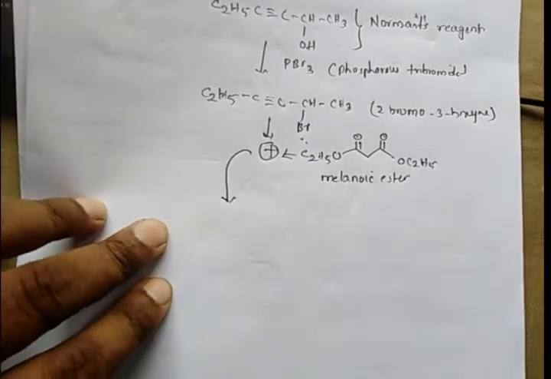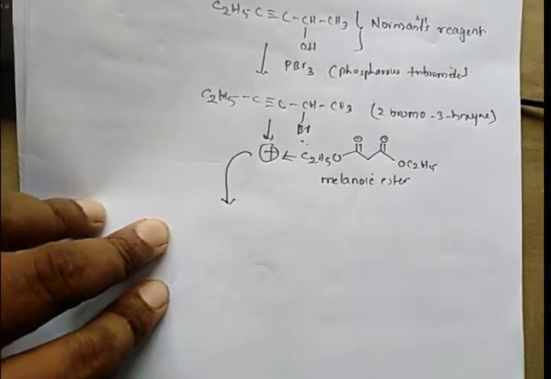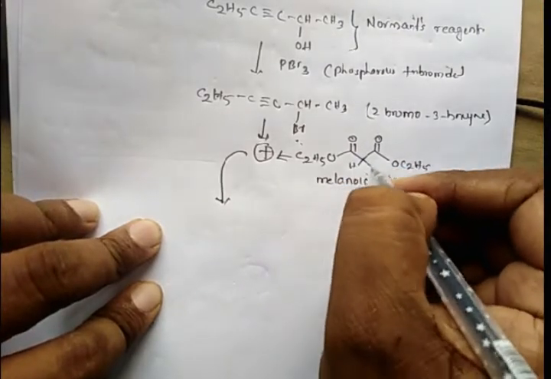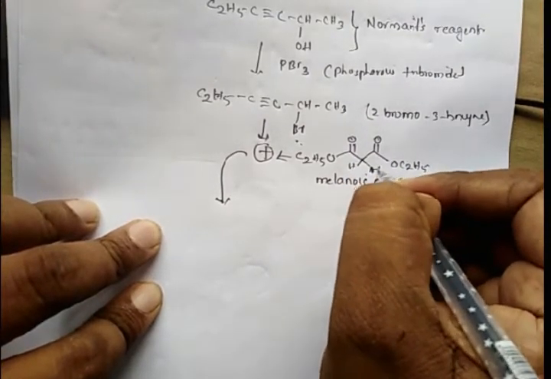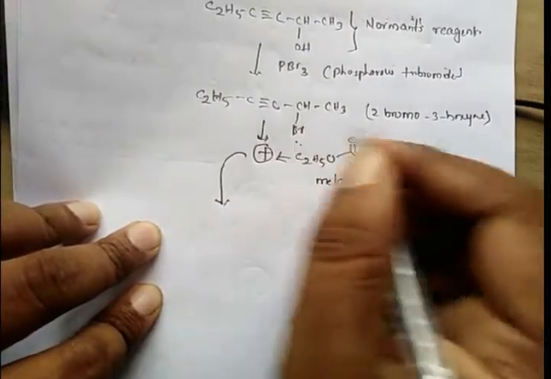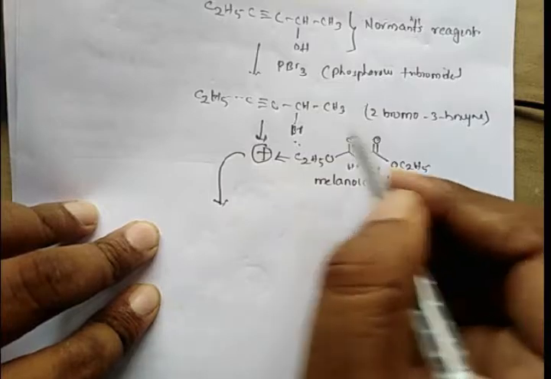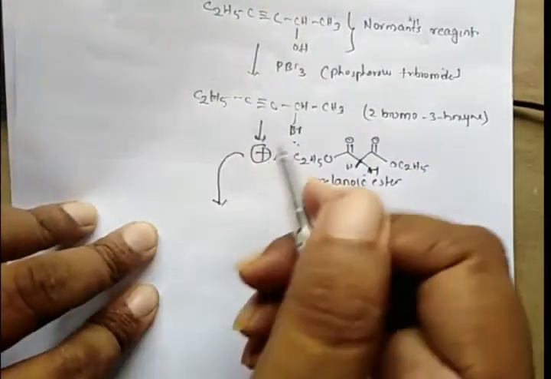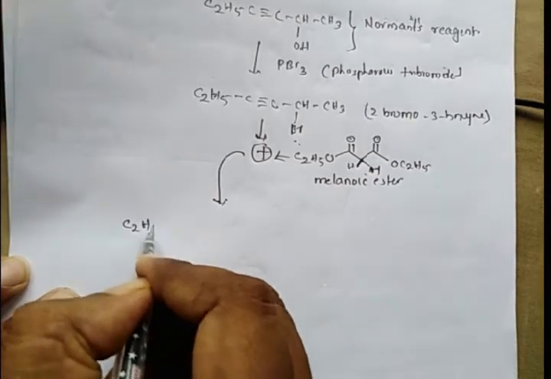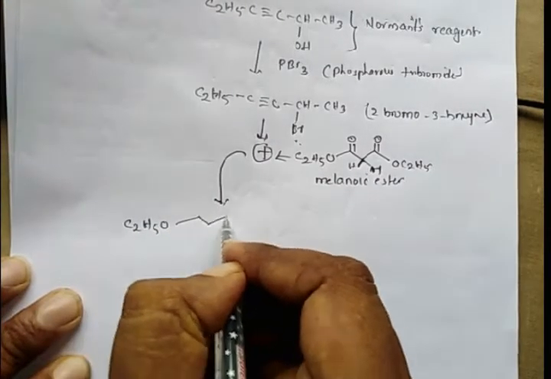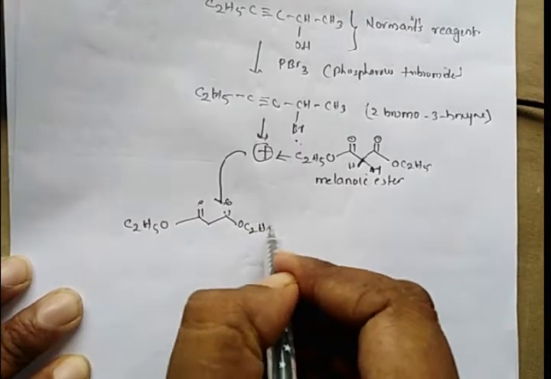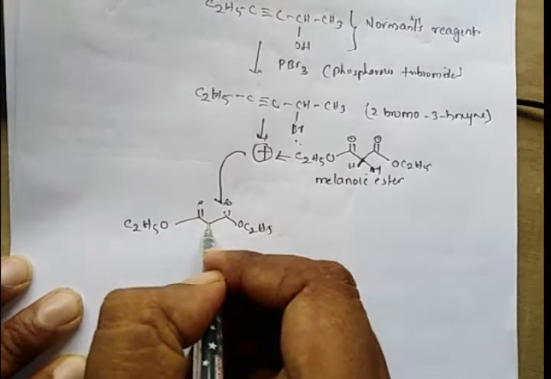alkylated malonyl ester. Here this carbon has two hydrogens. Okay, here this hydrogen is replaced, this position is alkylated with this 2-bromo hexene. So we will get C2H5O double bond O C2H5, and here it undergoes alkylation.